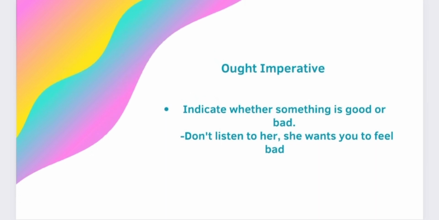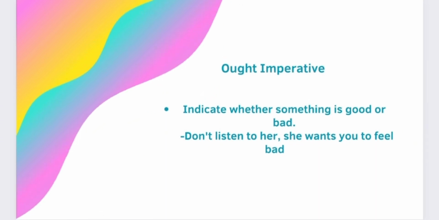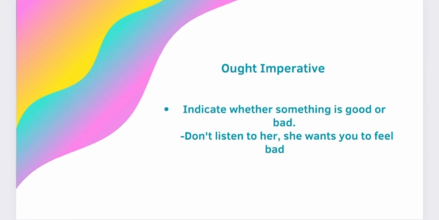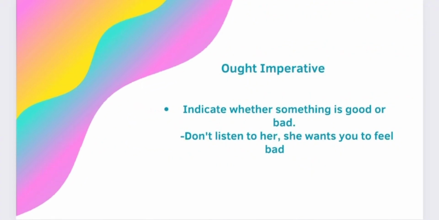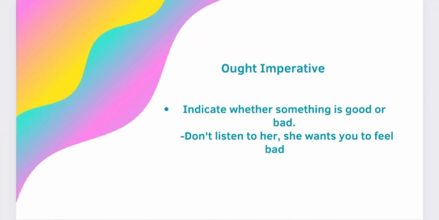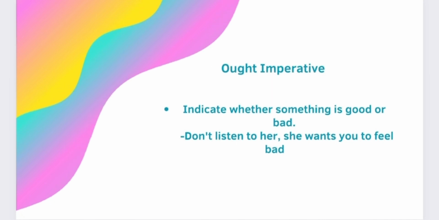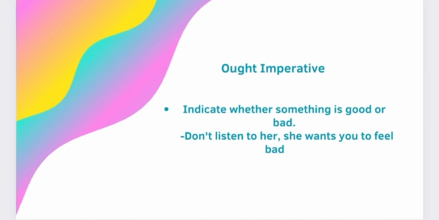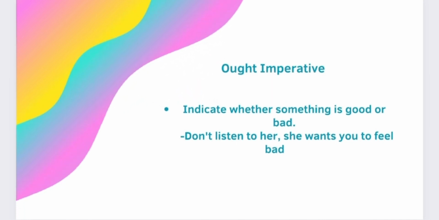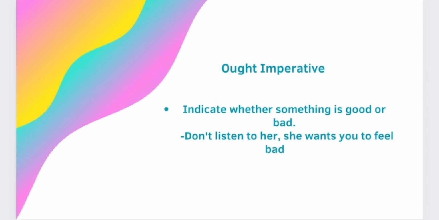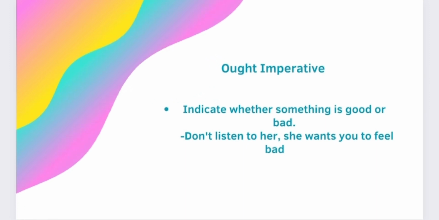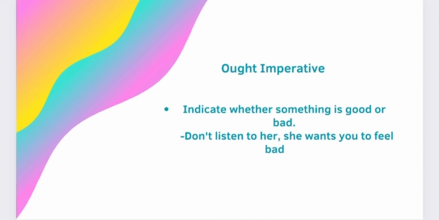Odd imperative. Such sentences are expressed in the imperative mood, but the purpose is to indicate whether something is good or bad. Don't listen to her. She wants you to feel bad. You shouldn't listen to her because she wants you to feel bad. Here it means recommendation rather than command.